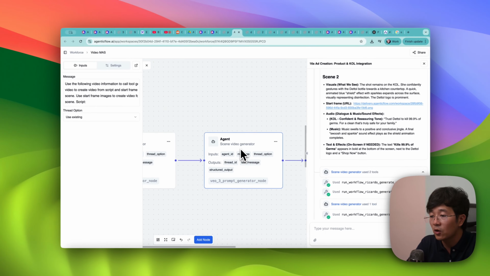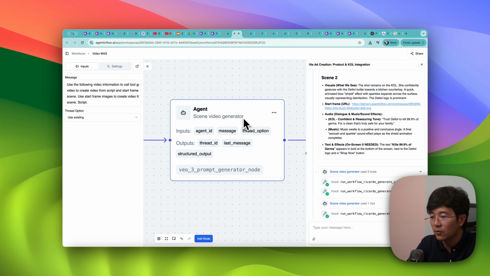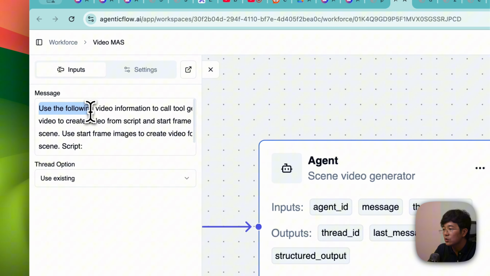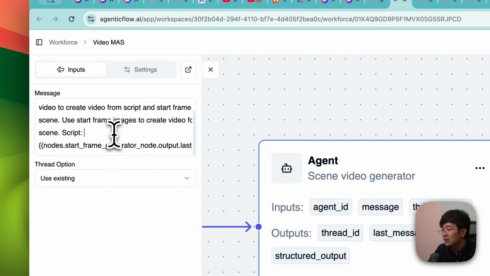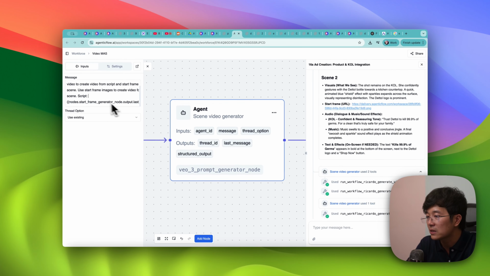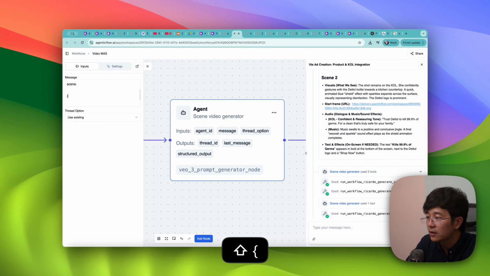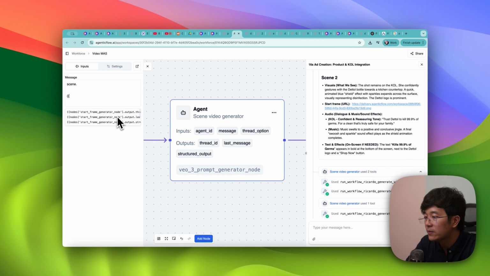This agent we call the scene video generator. What is that? It's receiving the input that says, use the following video information to generate the video. Use the start frame image to create the video. And there's information passed from the previous node. In here, you can type // and I will show you. If you want to refer to the information generated by the previous node, you can just press double quote. It will show the start frame generator node and all of the information here, or even the trigger message, which is the original one.